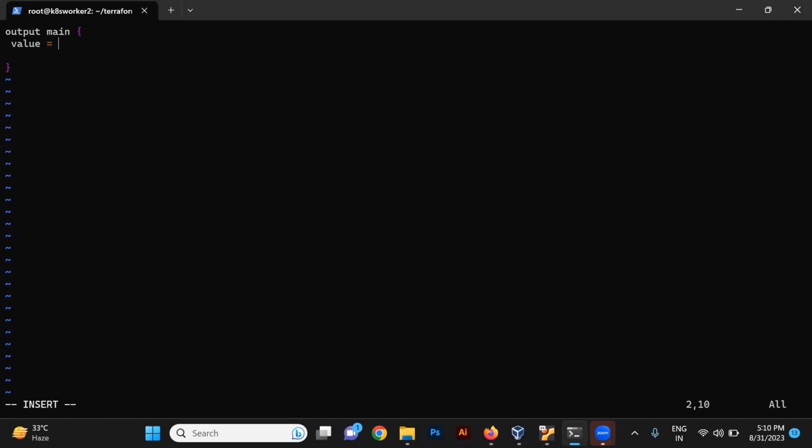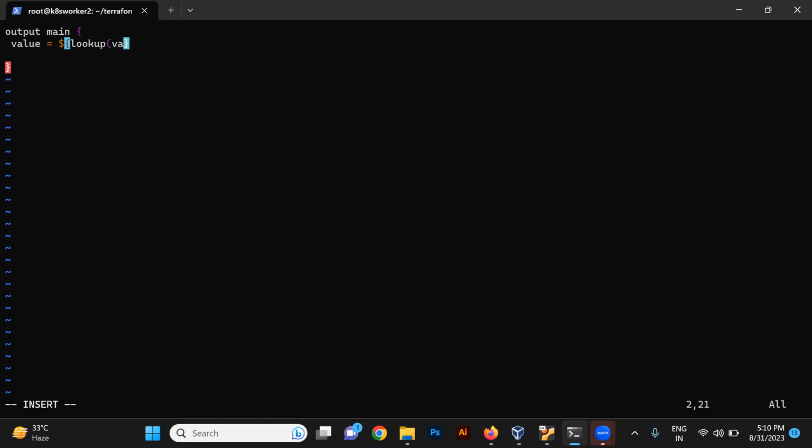We will be using a new function called lookup. As already discussed, for mentioning a function we need to provide it this way, with a dollar sign and curly braces, then lookup, the new function.